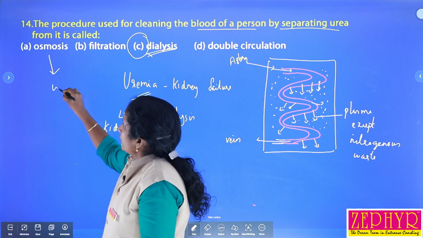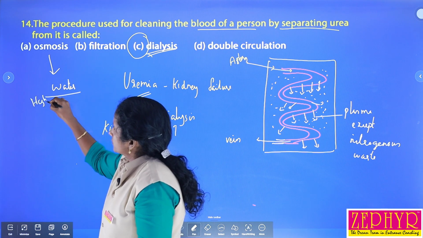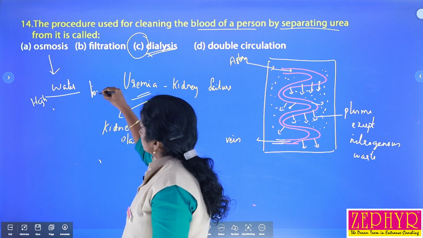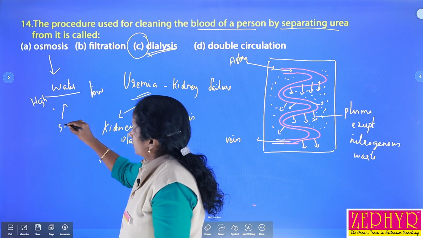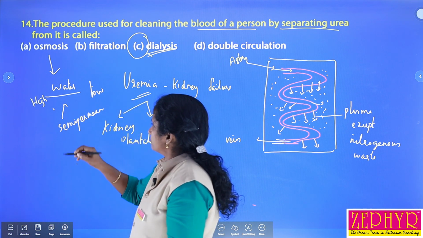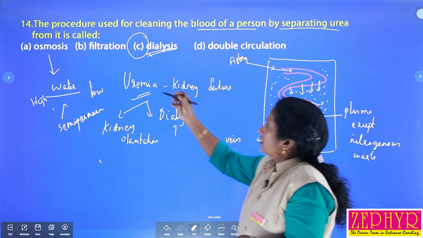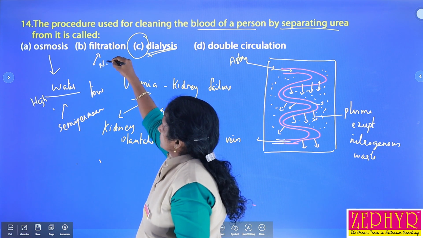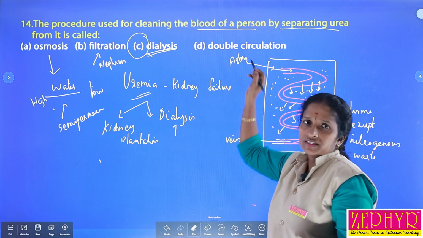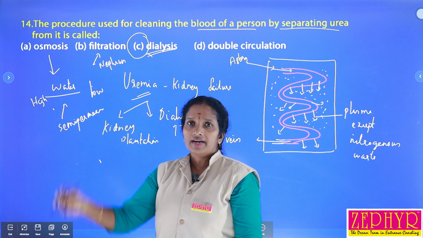Osmosis is the movement of water from high concentration to low concentration through a semi-permeable membrane. This mainly helps for the absorption of water as well as movement of water. Filtration, that means purification, is done by nephrons. Okay, double circulation is found in human beings. So this answer is C, that is dialysis.